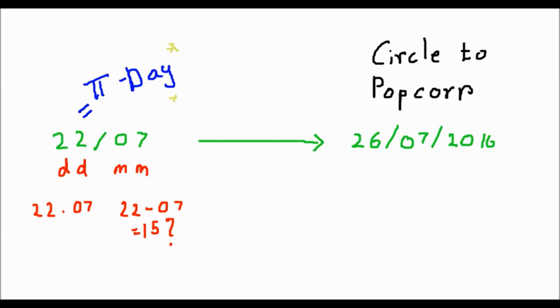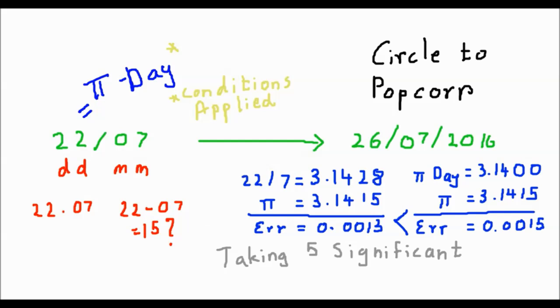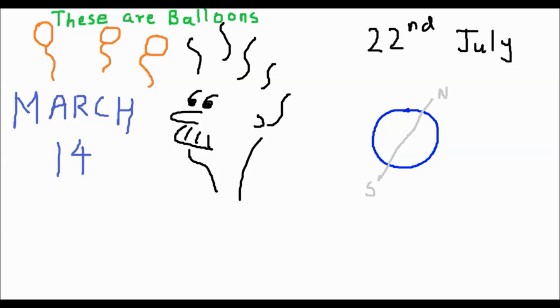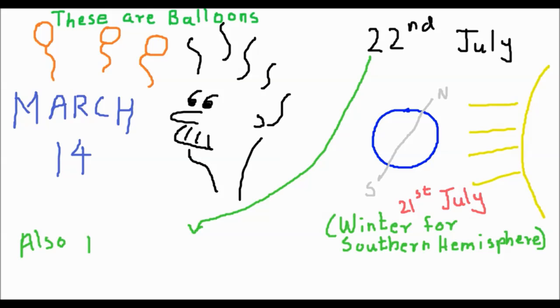But 22/7 is the approximation you would find in many of our childhood textbooks as an approximation of pi, which is closer to the actual value than 3.14, our original pi day. But Albert Einstein was born on our original pi day. What's so special about 22nd July other than that it is 1 day and 1 month after summer solstice? So many of us celebrate Pi Day on our original 14th of March, but this got me thinking.